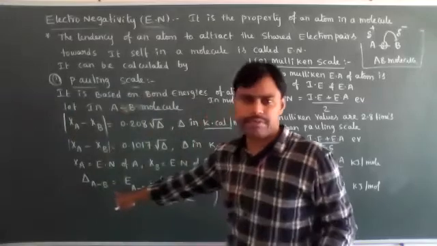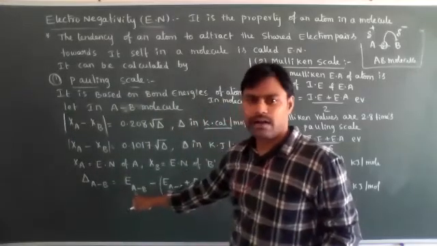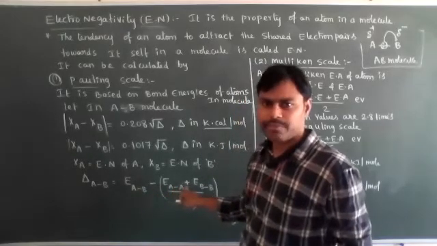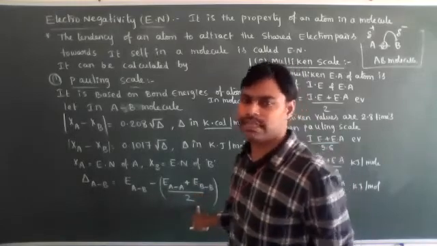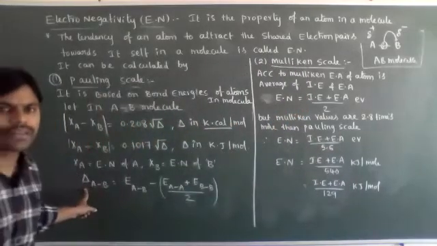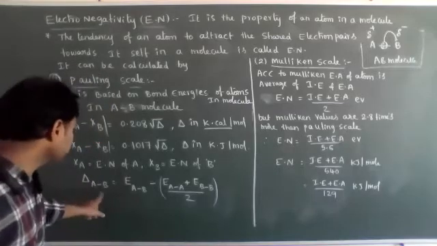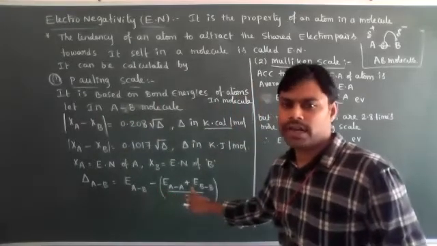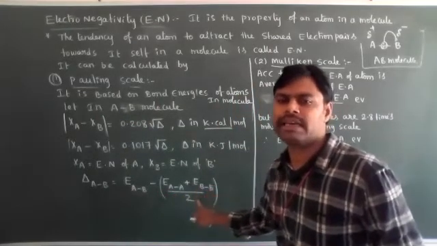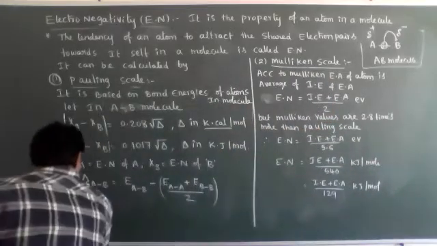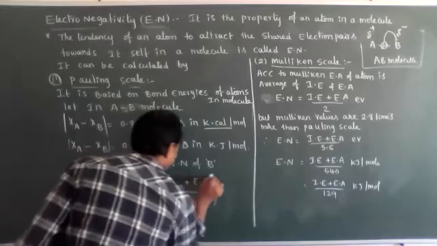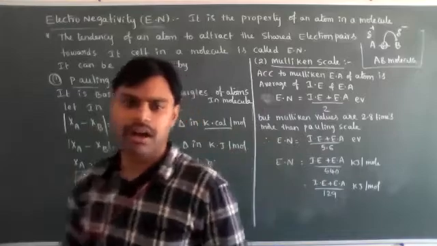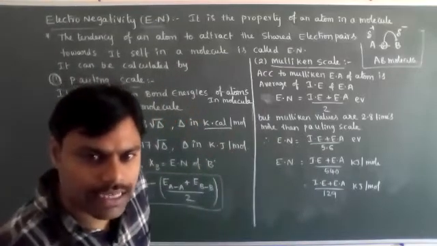How to calculate delta AB? Delta AB is the bond dissociation energy of AB minus the average of the bond energy of A and the bond energy of B, that is, (bond energy of A plus bond energy of B) by 2. It is the difference between the bond energy of AB and this average. This is the important formula for calculation of delta. Based on that, he calculated the electronegativity difference.